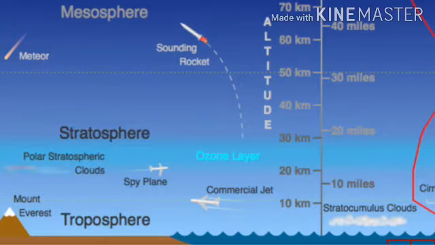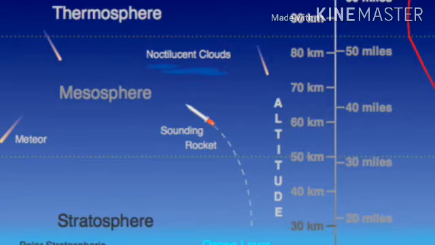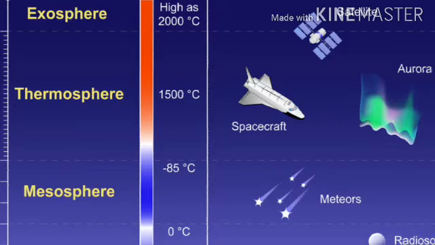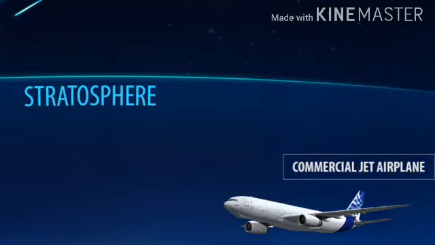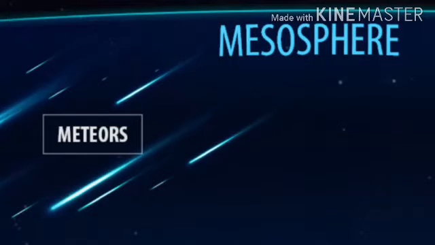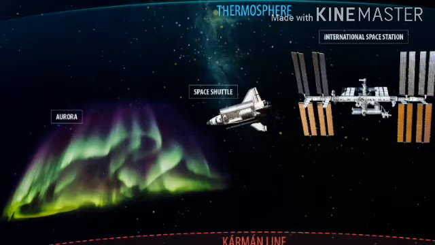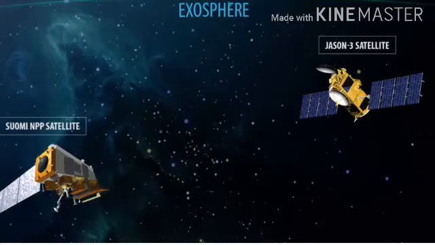After it we come to the second layer, called the stratosphere. The third layer is called the mesosphere, the fourth layer is called the thermosphere, and the fifth layer, which is the uppermost layer of the atmosphere, is known as the exosphere. So we can say the troposphere, stratosphere, mesosphere, thermosphere and exosphere are the 5 layers of our atmosphere.